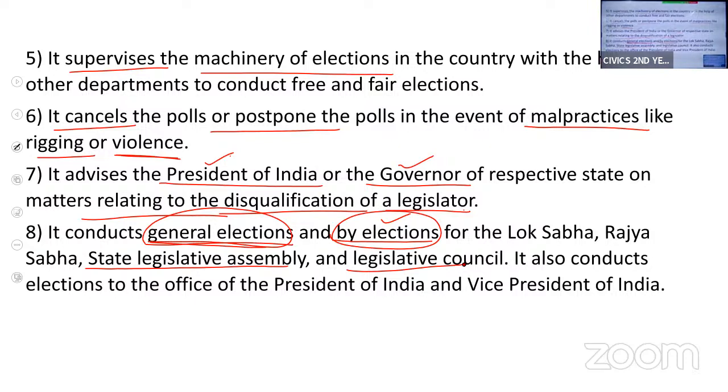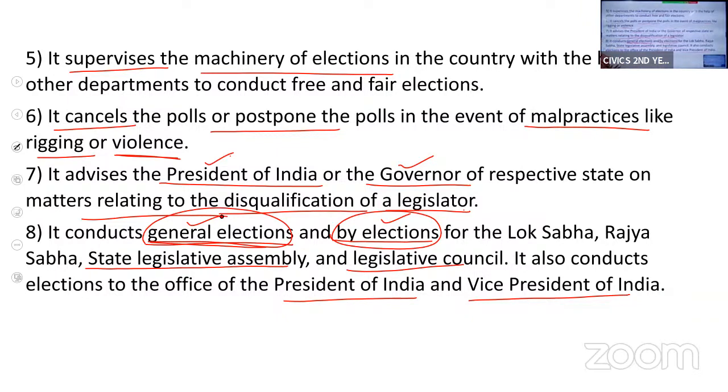Okay, it will conduct the elections for parliament as well as for the state legislatures, and it will also conduct elections for the office of President of India and the Vice President. They will prepare the schedule for the election of President and Vice President, and they'll conduct the elections. So Election Commission, basically, will conduct all the general elections throughout the country.